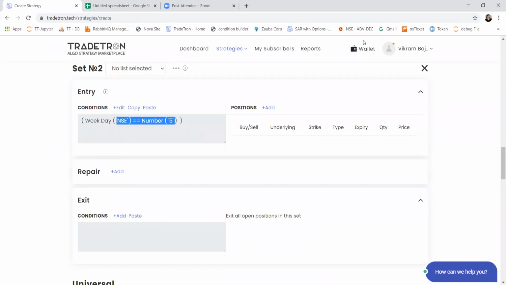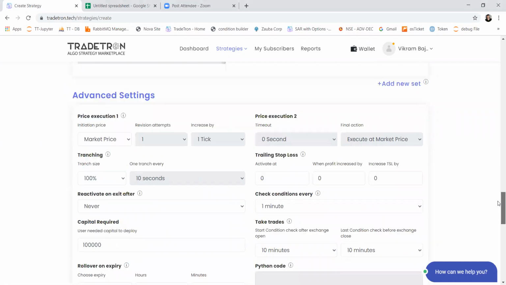So Sahil is saying he doesn't have a universal exit, but if your strategy is an intraday strategy, then please put a universal exit condition saying time greater than 15, let's say, or 15:10. So at the end of the day, it will exit the strategy and reactivate next day from this setting, which is in the advanced settings part.